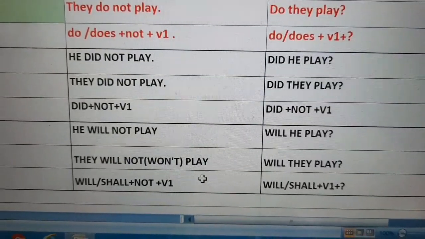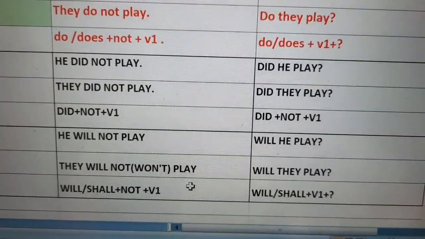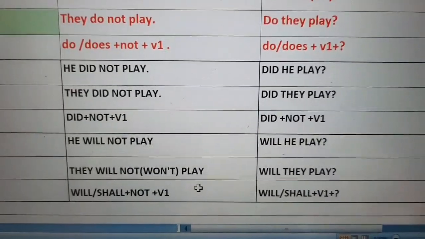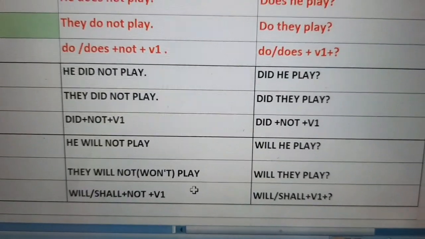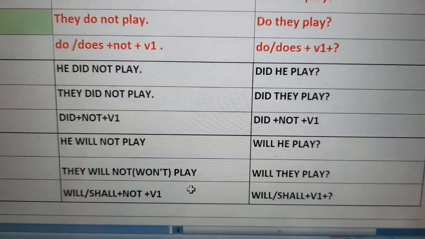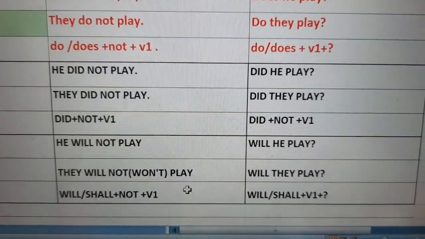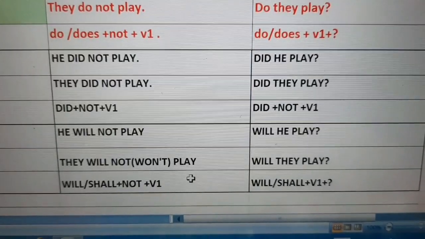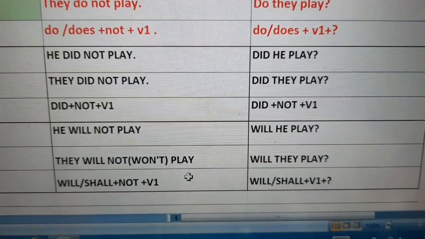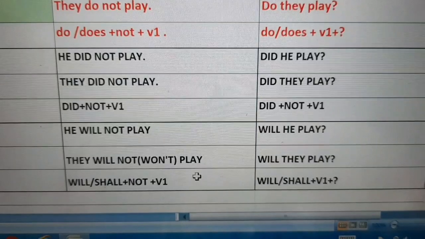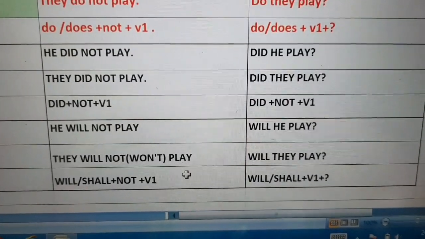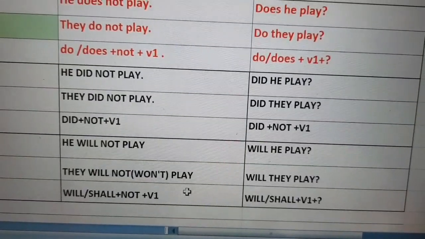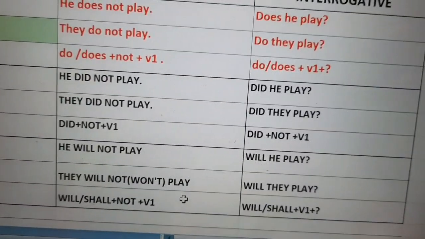Now come to the future tense. Will he play? What did we do here? The helping verb will, we just put in the beginning of the sentence, and then at the end we put a question mark, and the rest of the things are the same. Will he play? Now the next one is, will they play? In plural, will they play? So we used will for singular also and for plural also. Shall we have not used here because shall we are using with I and we only.